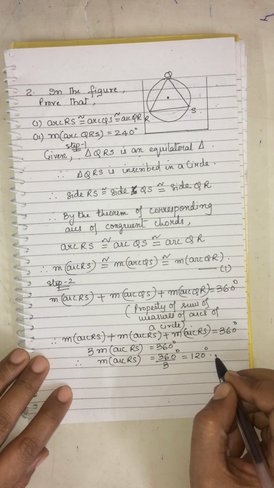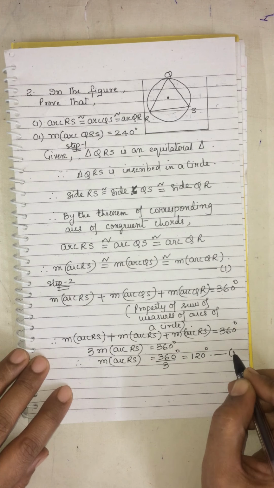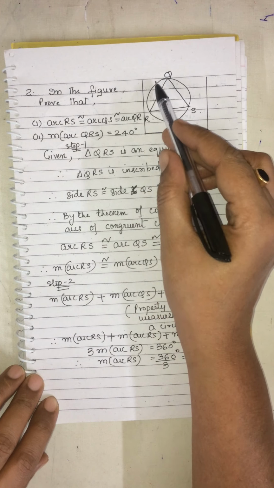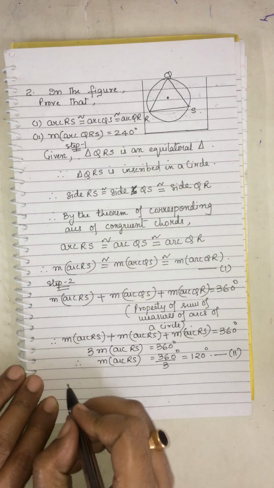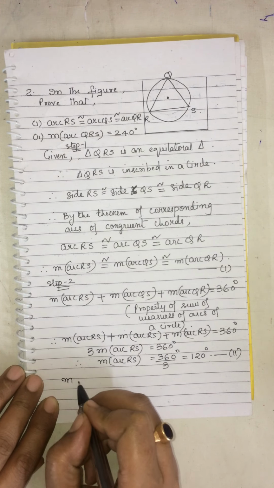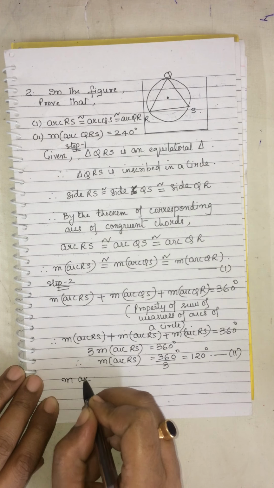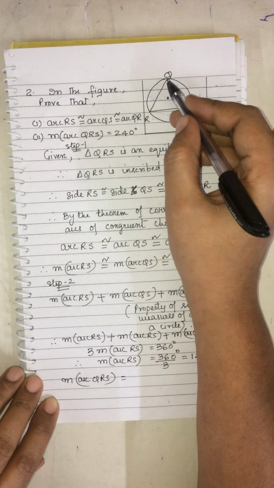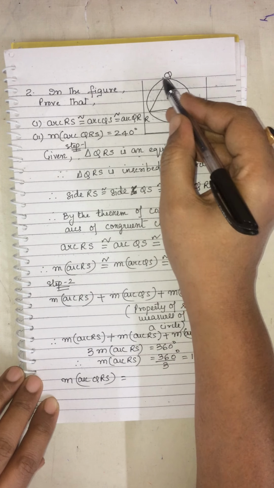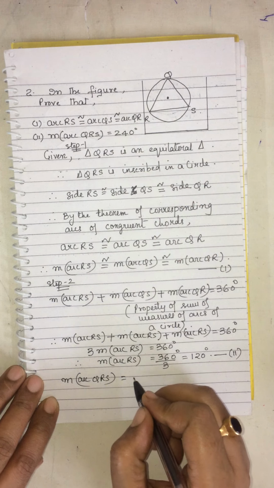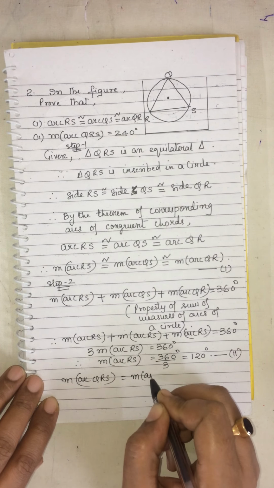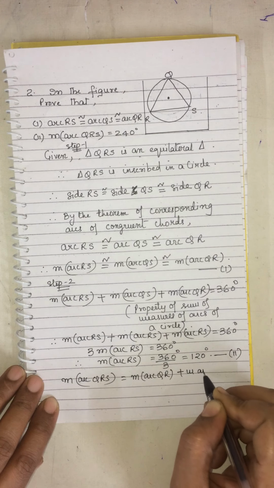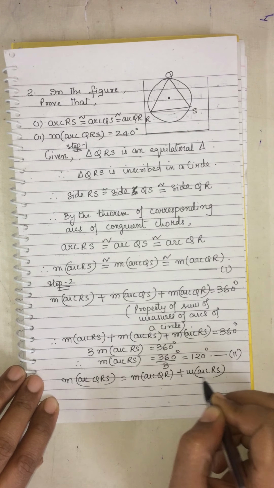So let us keep this with us, and we are asked to find the measure of arc QRS. So the measure of arc QRS is divided into two parts, QR and RS. So measure of the arc QR plus measure of the arc RS.